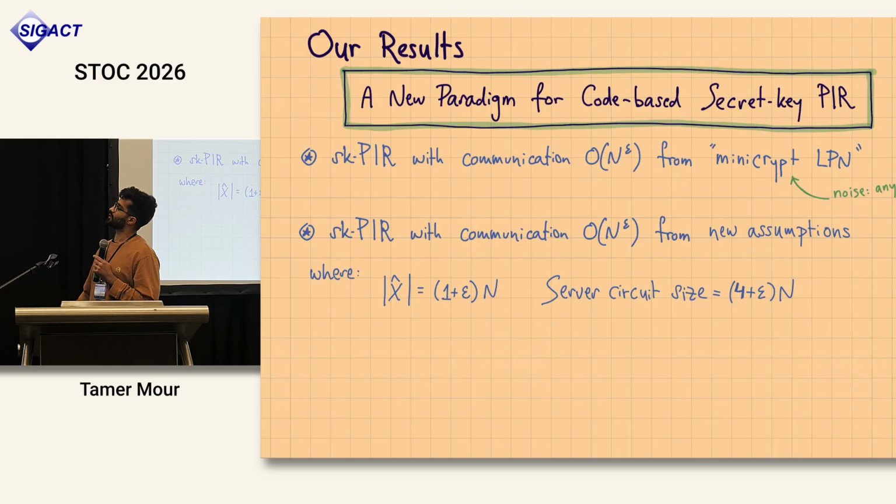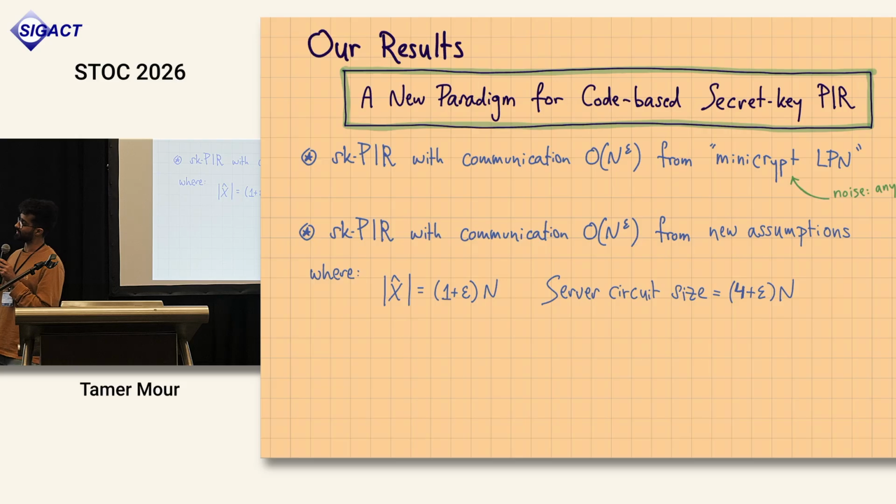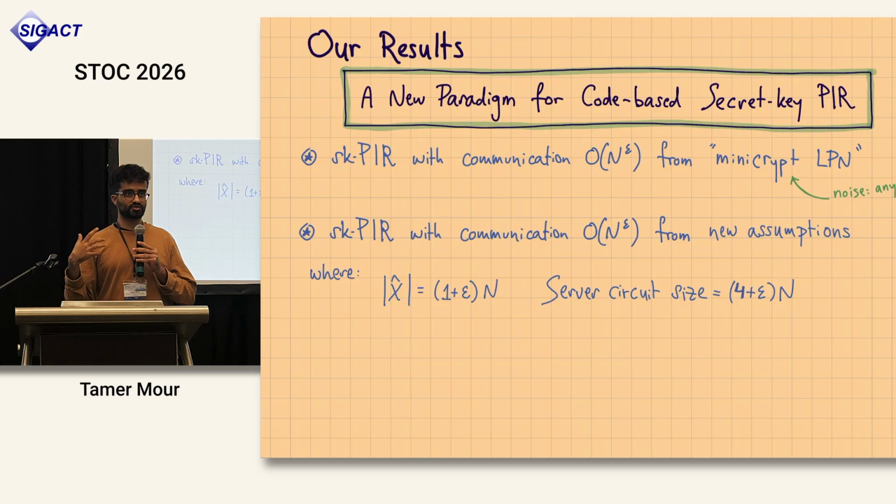Another consequence of our framework is a very efficient secret key PIR protocol. And what do I mean by very efficient? In this protocol, the database encoding size is almost n, so you almost don't have storage overhead.